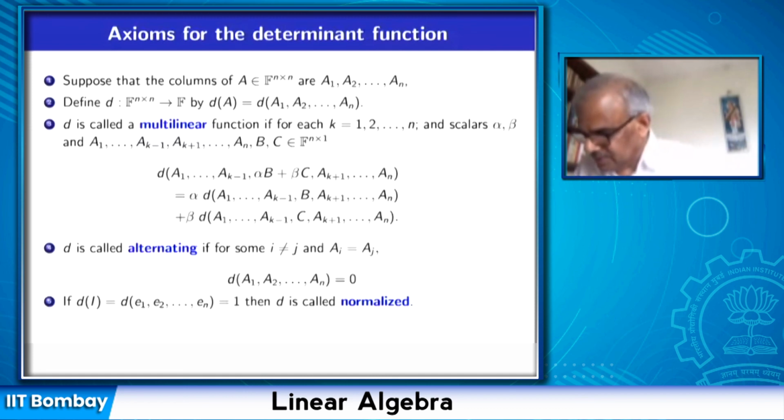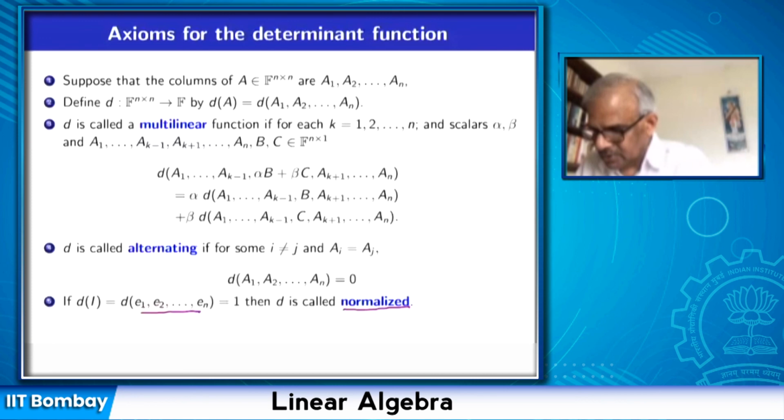This we say is the normalization property. It is giving a value to the determinant of the identity matrix. There can be many functions which are multilinear and alternating, but they are not normalized. So the determinant of the identity matrix may not be equal to 1 for some multilinear alternating functions; we will come across those things.